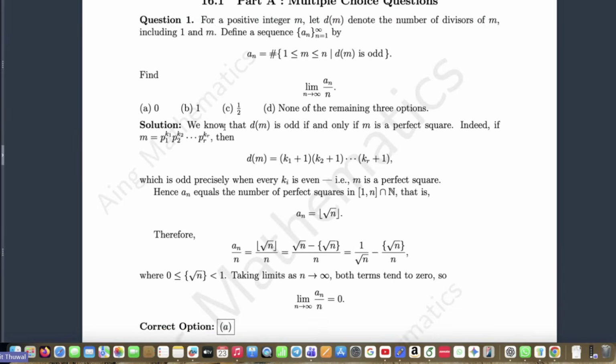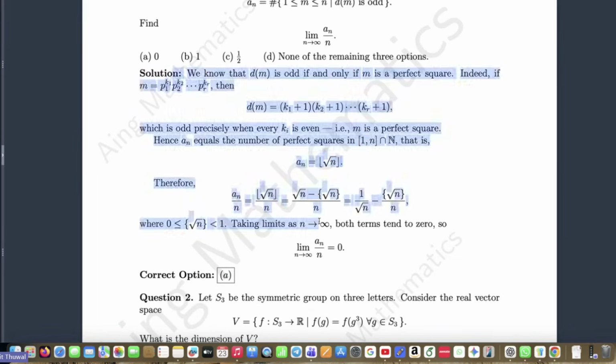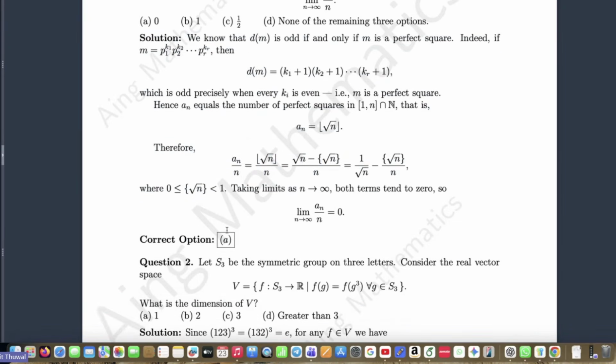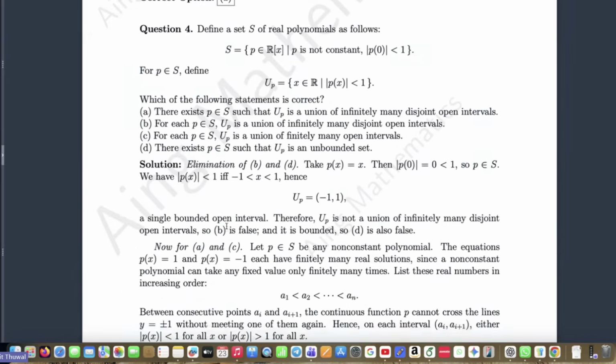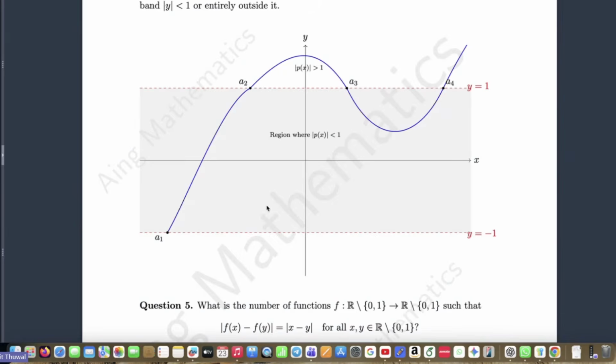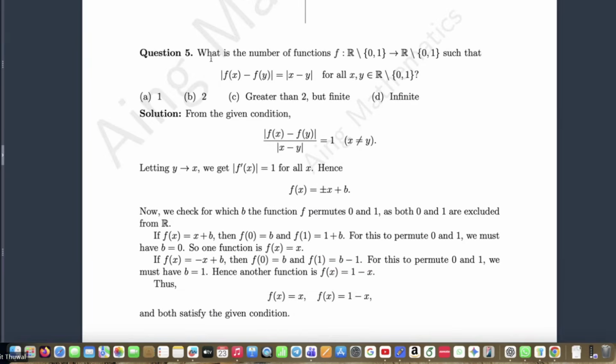Question 1. So the detailed solutions are there, not just the answers. For each of the questions, you can see the detailed solutions, and I have drawn the diagram whenever it is necessary, like this.